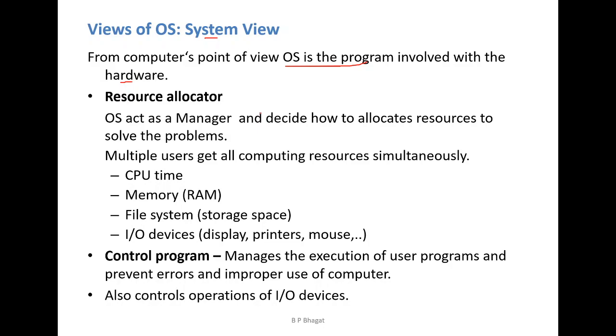So multiple users get all computing resources simultaneously, that is the CPU time, then the memory, then the file system, that is the storage space we require to execute the processes, and then the IO devices we need to complete the execution of the processes. Then, as a control program, it manages the execution of user programs, prevents errors and improper use of the computer. Also, it controls the operation of IO devices.